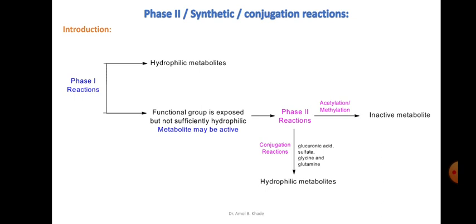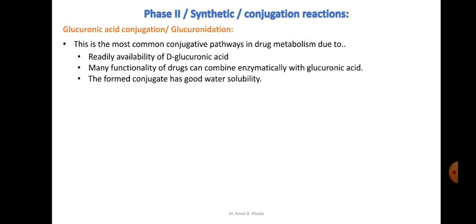One is converting the metabolites formed in phase 1, or directly the drugs, into their hydrophilic metabolites, and the second is converting the active metabolite or drug into its inactive metabolite. So the first type of reaction under phase 2 is glucuronic acid conjugation. This is also referred to as glucuronidation, and this is the most common conjugative pathway in